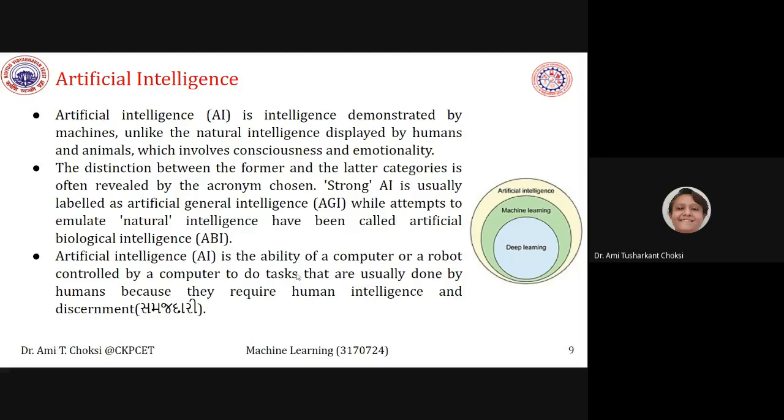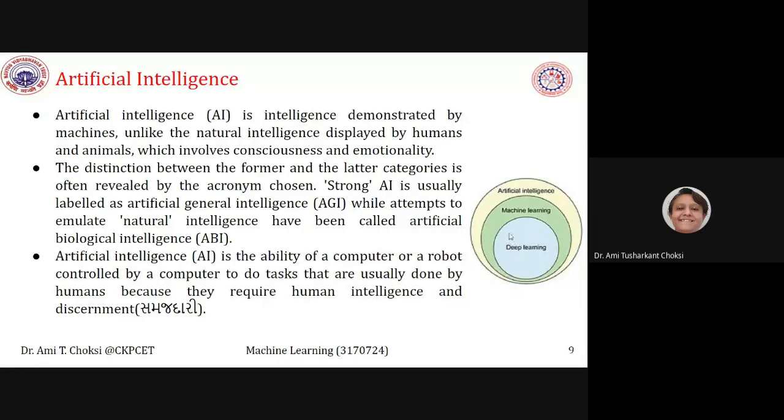So the way humans think, the way humans understand, the machine should be able to understand. Machine means computer or robot for us, right? So that is artificial intelligence. A machine should be able to behave like a human. Not 100%, fine. If some characteristic is given as human, that also is fine.